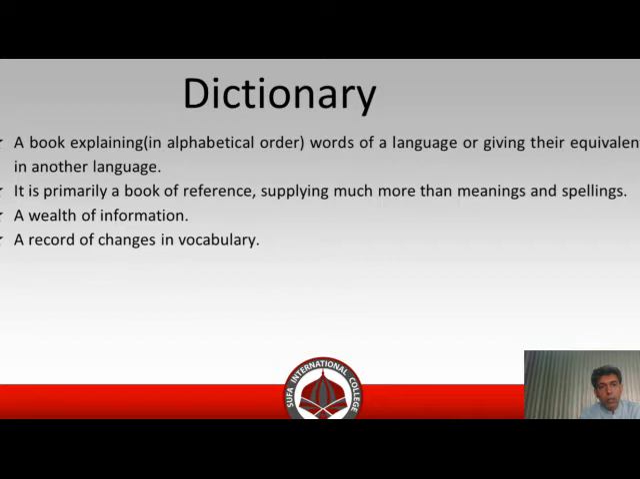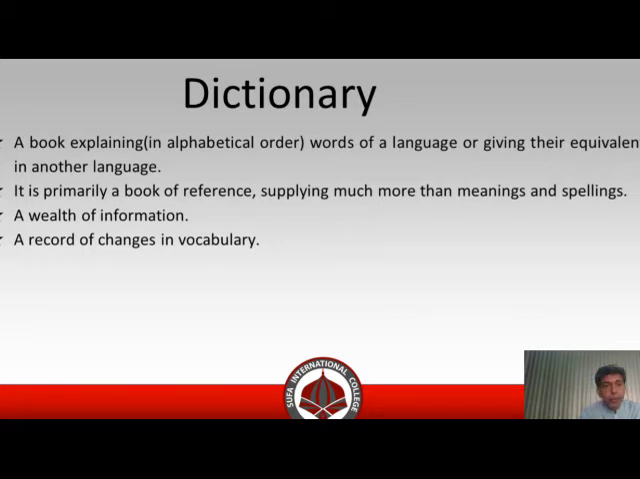Third point is a wealth of information. A dictionary contains a wealth of information. For example, a science dictionary contains many terms that relate to science. And in the science dictionary there are different sorts, for example biological, medical. So the medical dictionary would explain the terms that are related to the medical field of knowledge. So there is a wealth of information in the dictionary.